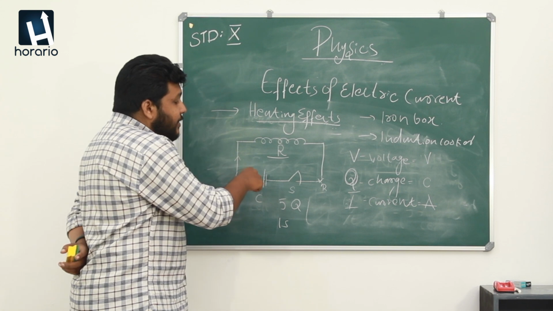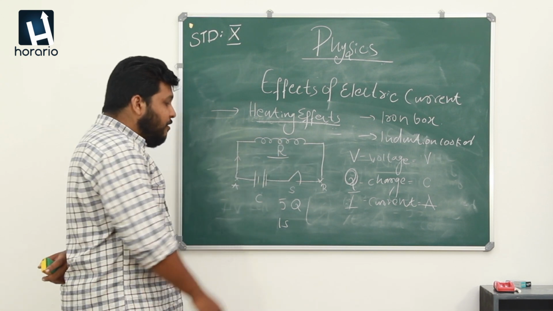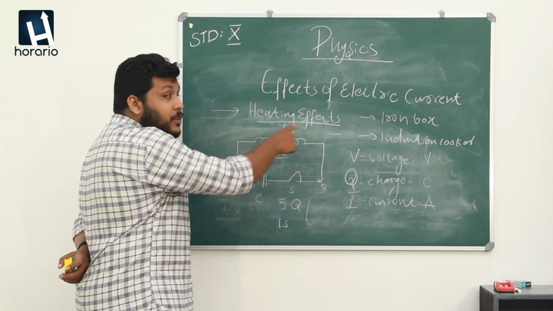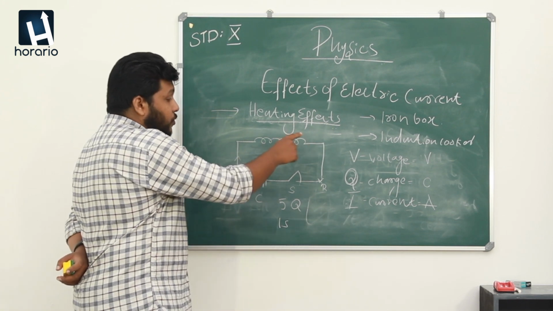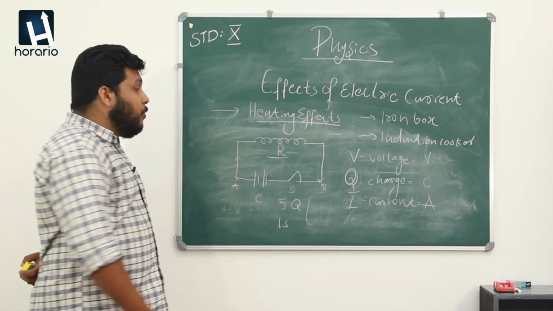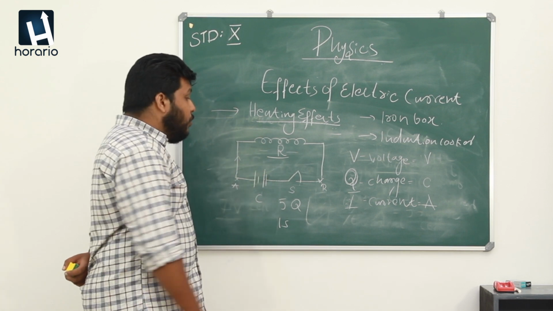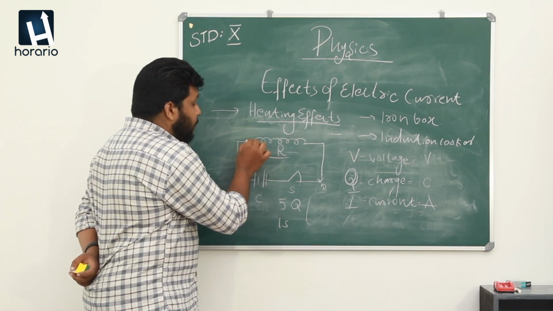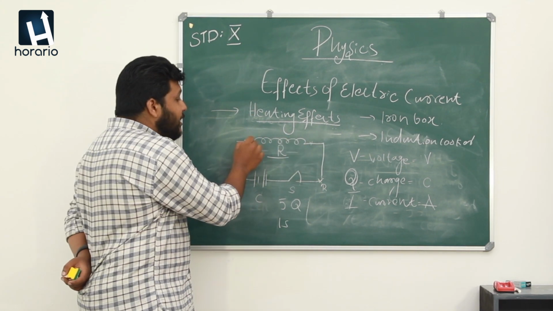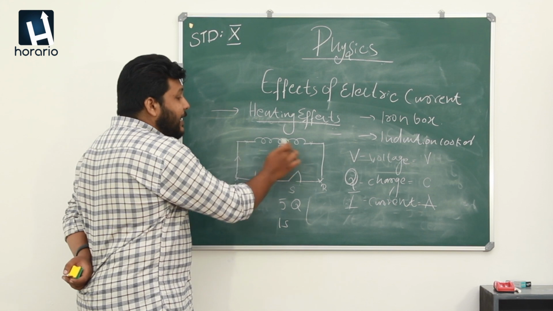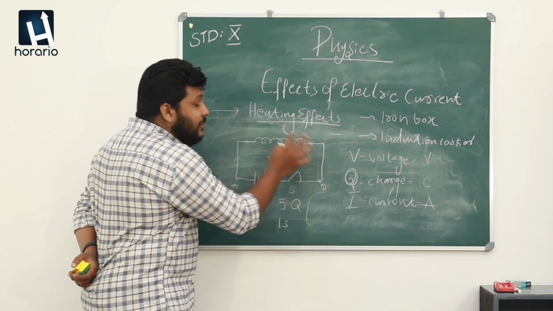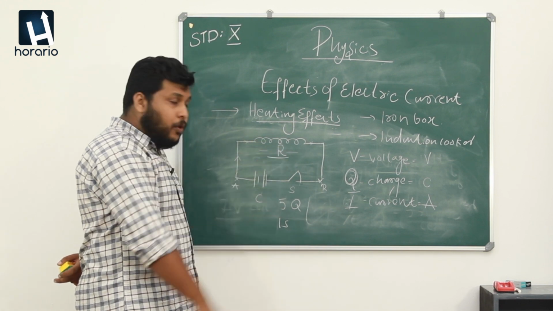So again we are discussing this circuit. We said that the switch is in the on position, so there is a current flow taking place. Here we discussed a material, a nichrome coil placed here. When the current flows from this point to this through this coil, a voltage difference is maintained. When a charge flows through a potential difference maintained circuit, there will be a current flow.